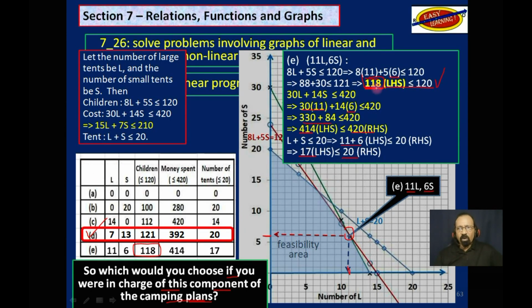Please do not reason here that all the campers may not turn up. You have to cater for up to 120. And do not think that if all the campers turn up, you will take those 2 extra and put them in the larger tent, 1 each. That may not be according to regulations. Plus, you may be breaking some laws. Plus, if there is an emergency like a fire breakout or a flood, and 1 child dies, you probably are going to jail for not following the regulations. So our answer is this.